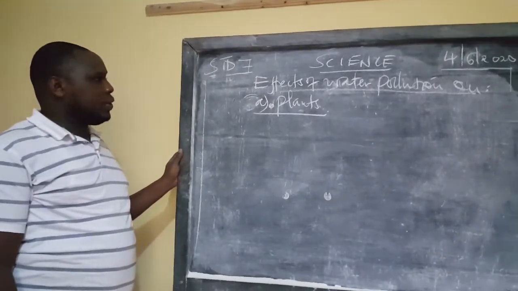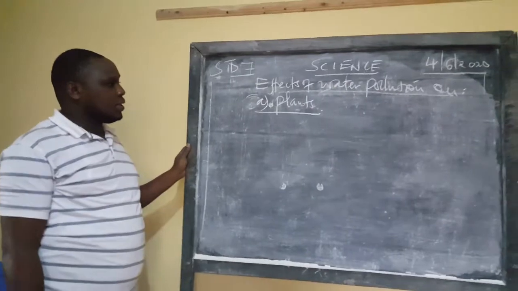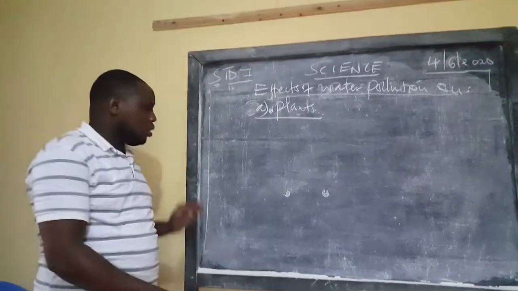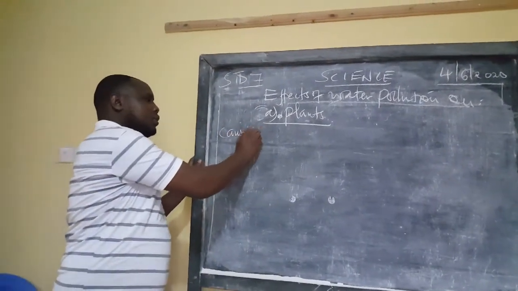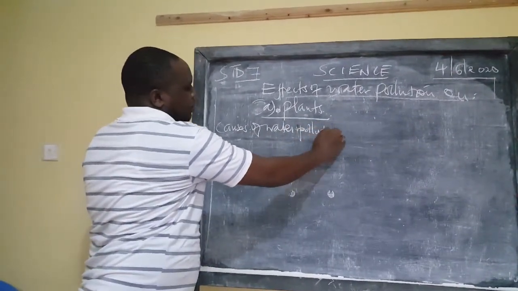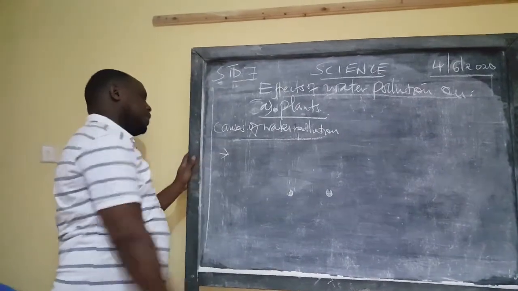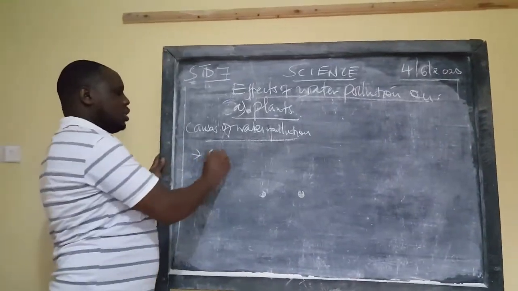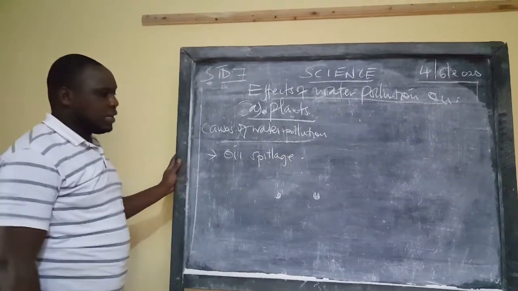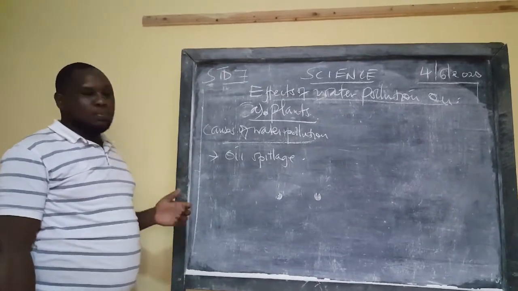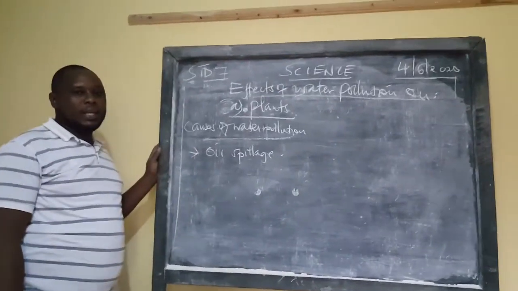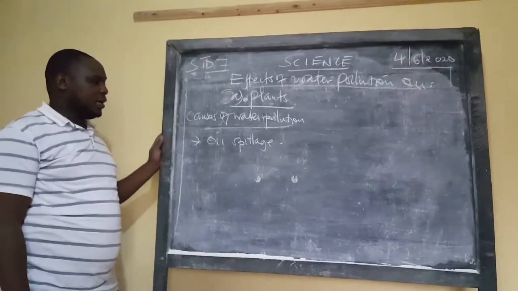You realize that yesterday we were dealing with water pollution, and we mentioned the causes of water pollution. What causes water pollution? We named a few things. Number one, we said oil spillage. When oil spills either on the ground or even in the water, it pollutes water. It prevents entry of oxygen gas into the water, which is used by the aquatic life, both animals and plants.